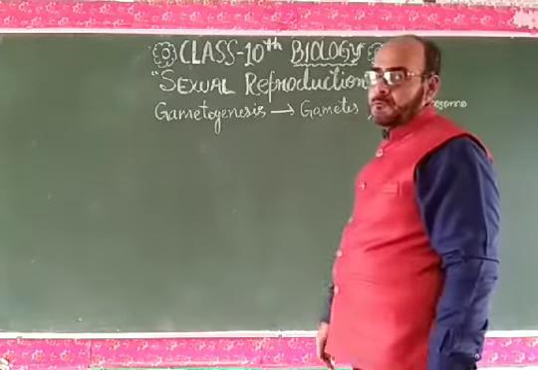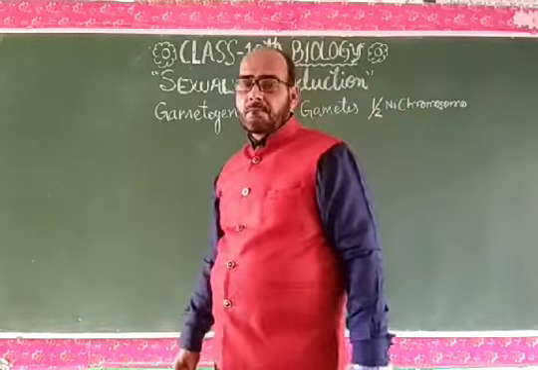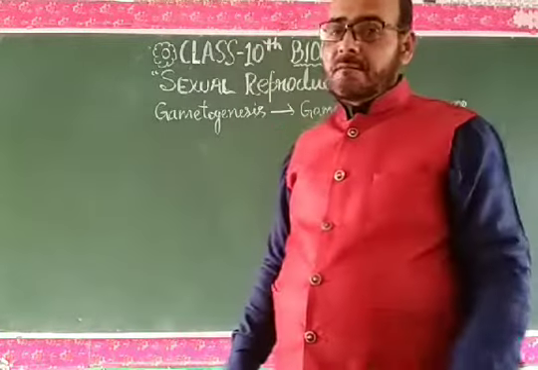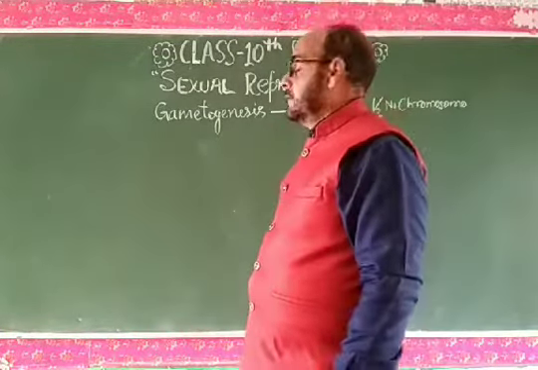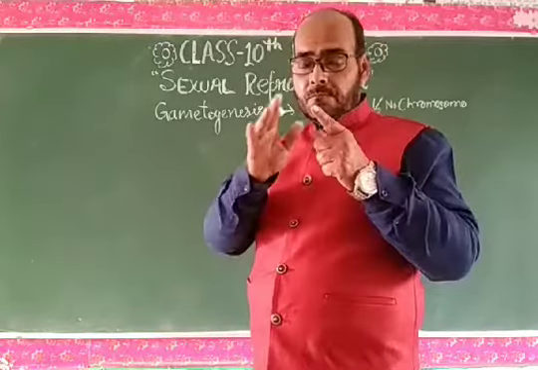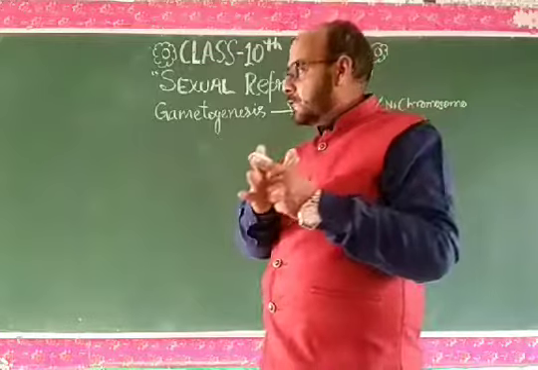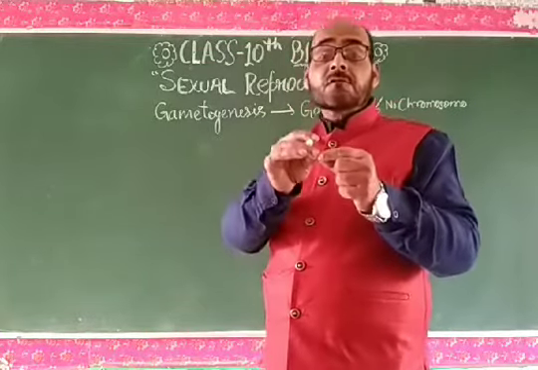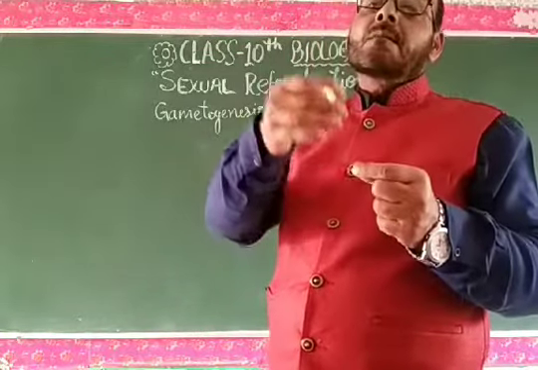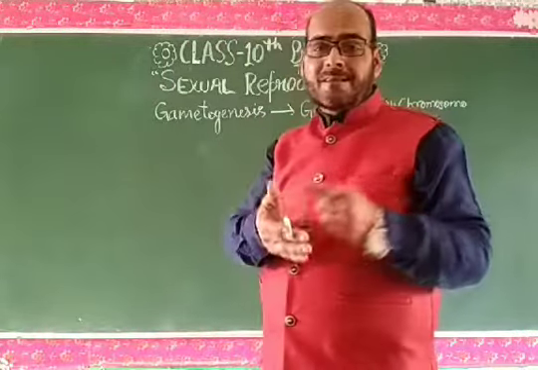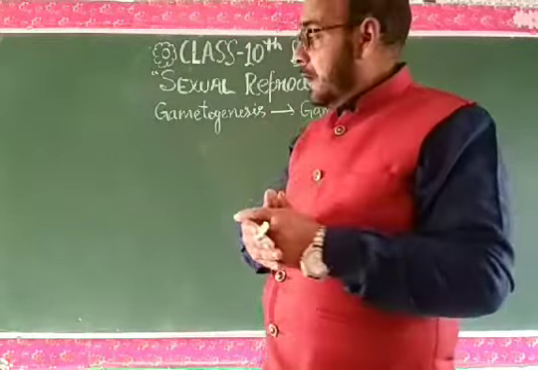Why do the male and female parents produce half the number of chromosomes in gametogenesis? Because the gametes produced by male and female get fused during the next step of sexual reproduction, which is called fertilization, as you know.